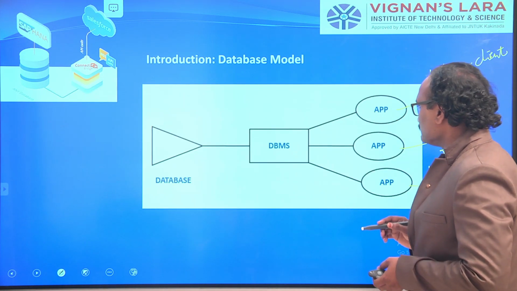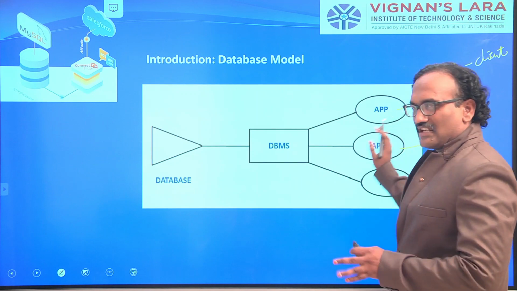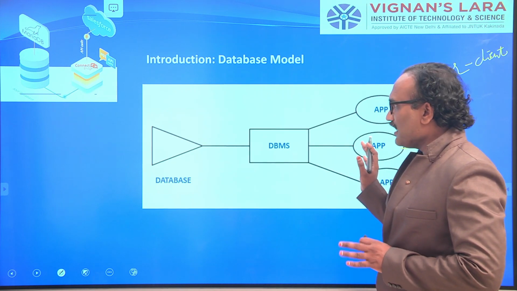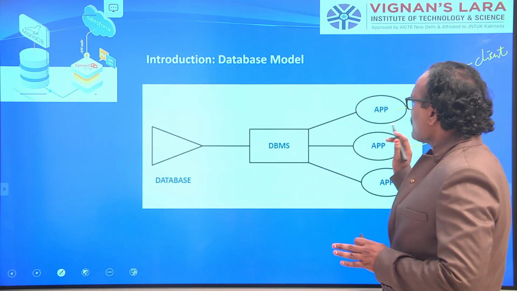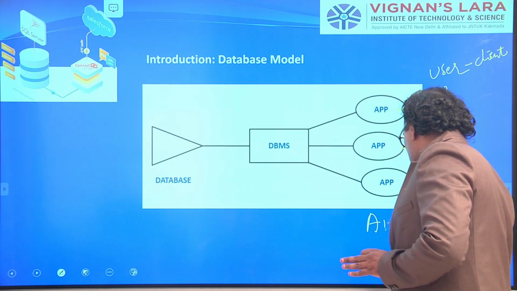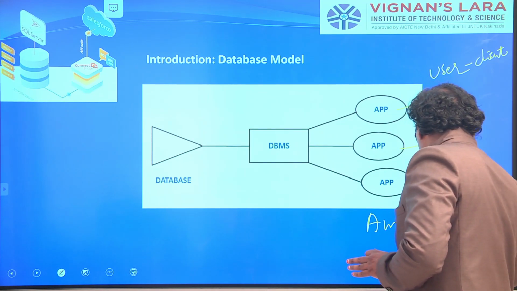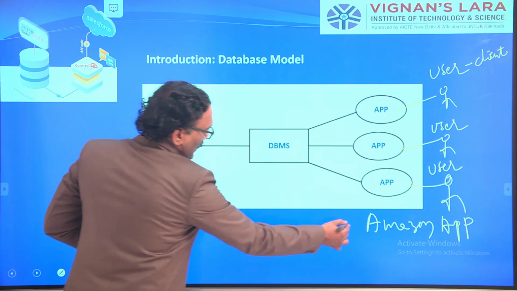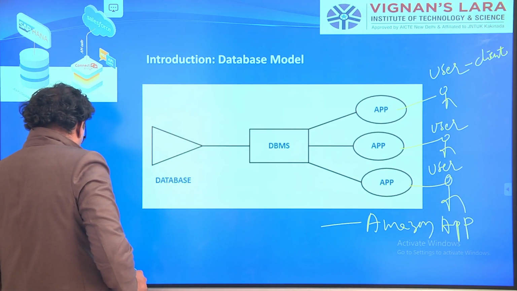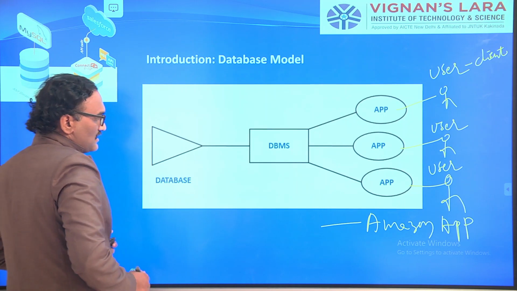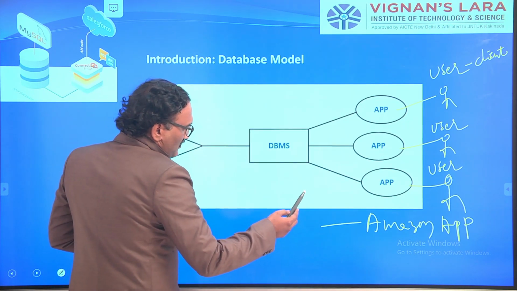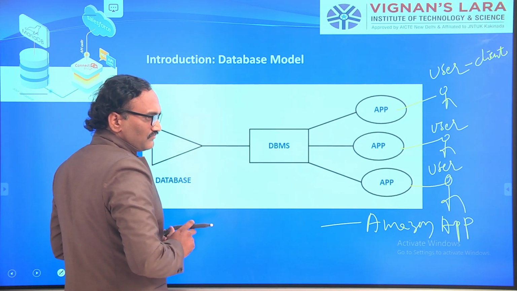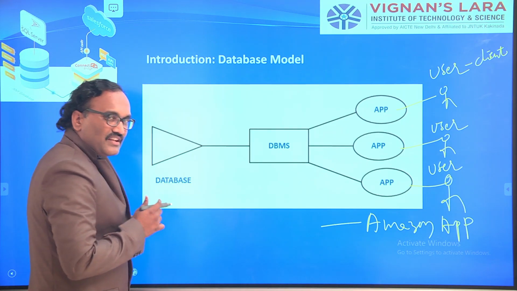Assume I have the Amazon app on my mobile, and using that, suppose I am ordering a book. Behind this Amazon app, there should definitely be a software which manages your app; otherwise, everything is not possible.